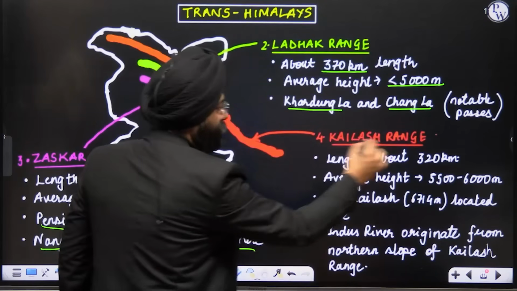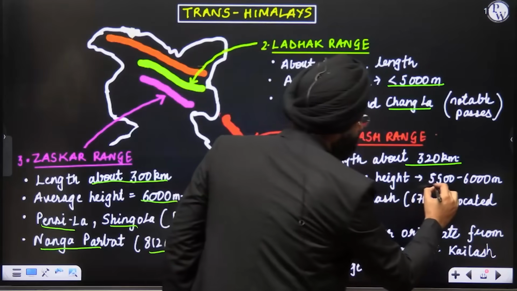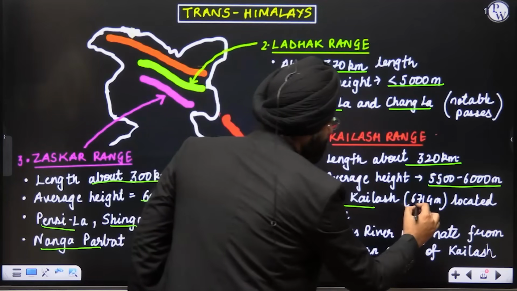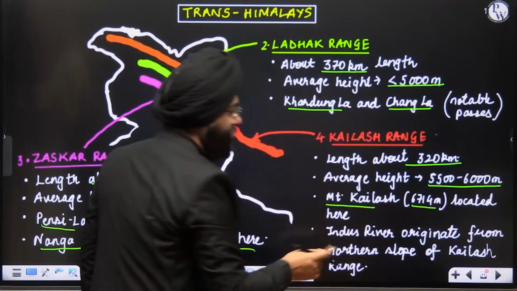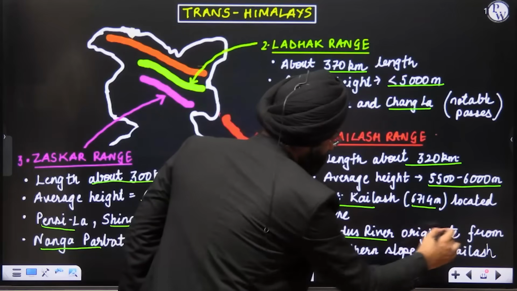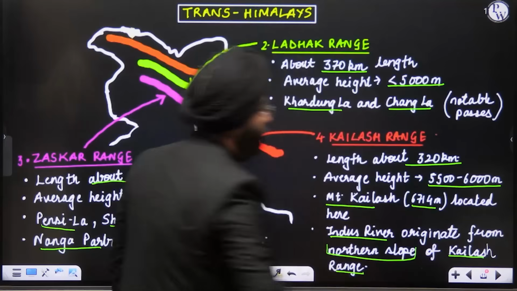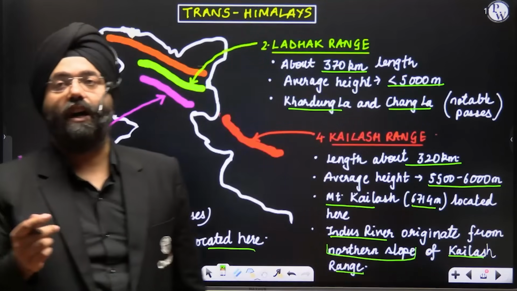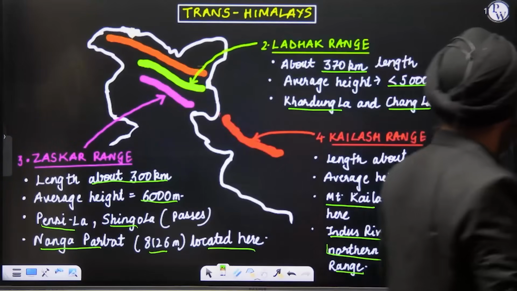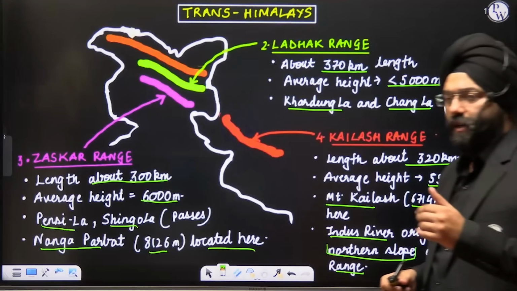Okay. Kailash range, the length is about 320 kilometers. The average height is 5,500 to 6,000 meters. Then again, you have the Mount Kailash that is 6,714 meters located here. Something again very important, Indus River. Indus River originates from the northern slopes of the Kailash mountain range. Clear? You can note it down, or you can, along with it, draw the map and note it down, because once you have done in this manner, you will not forget it.